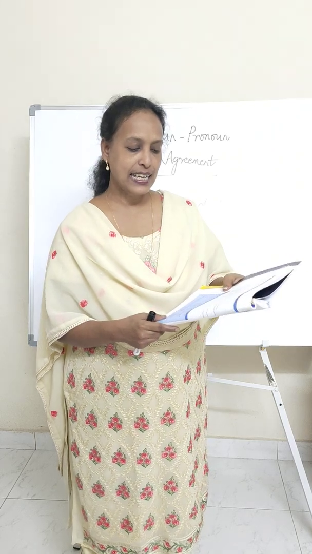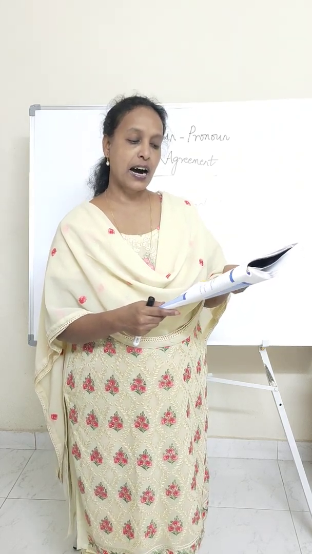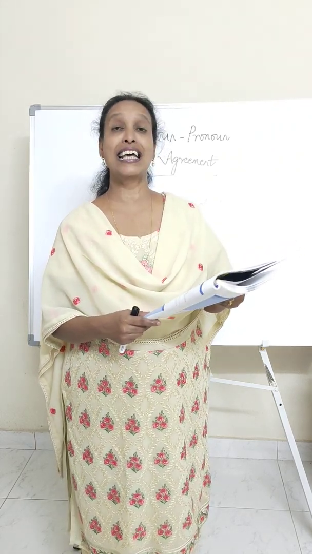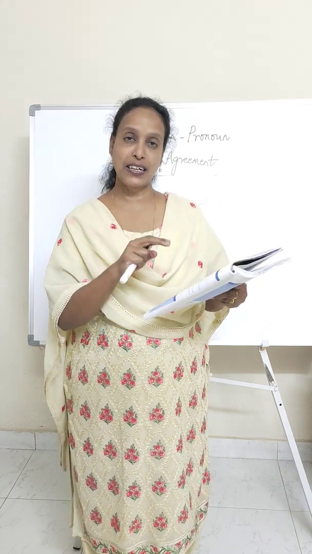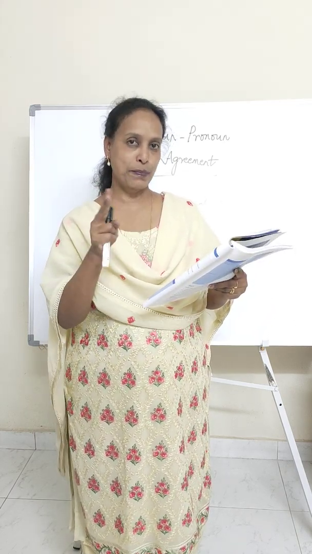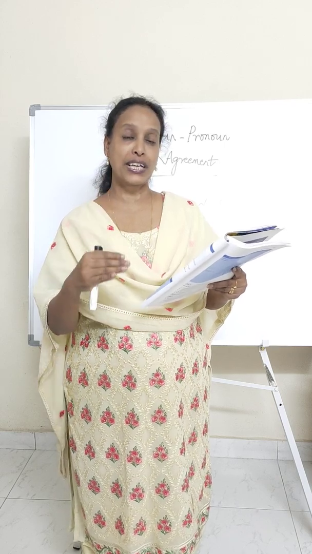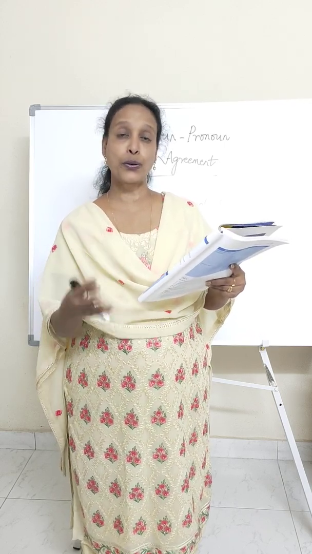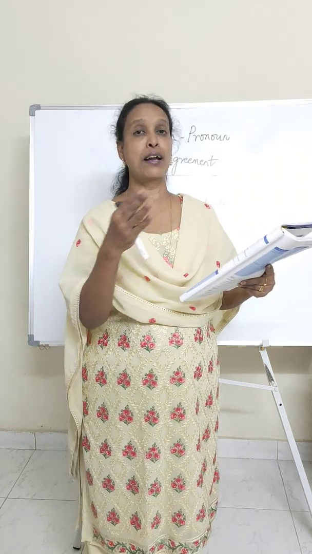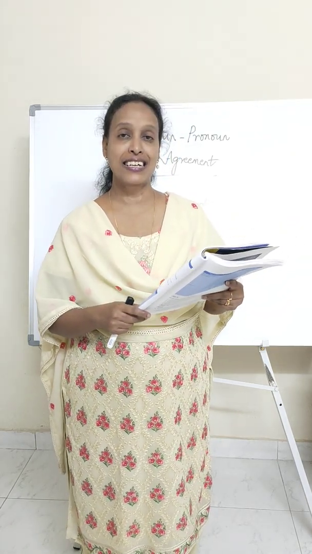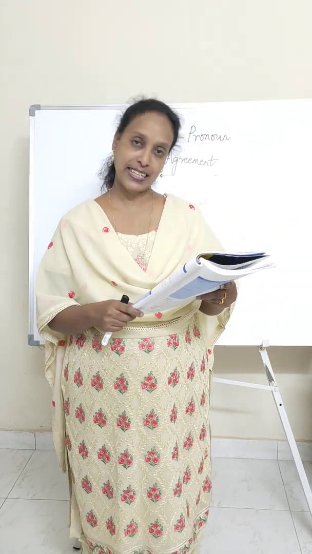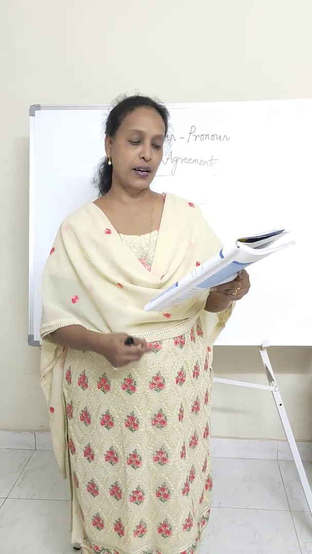Raghav and Bhargav, there are two people here, isn't it? So it is plural. We are talking about two people. So the pronoun that you use in place of Raghav and Bhargav is their. That is the correct method of using a pronoun.